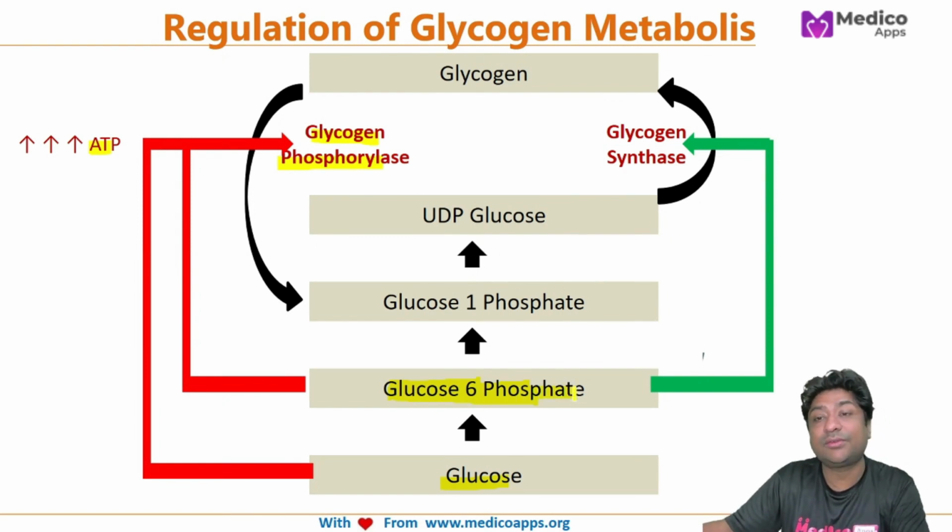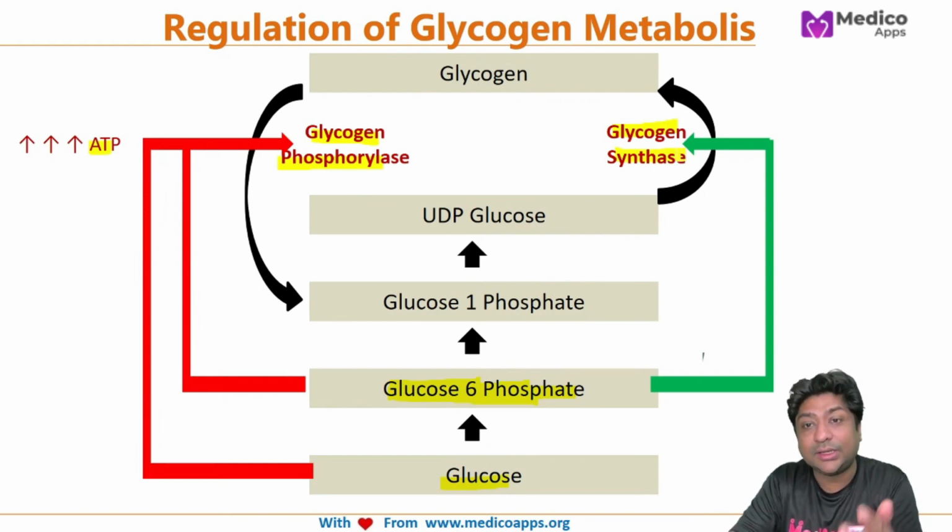Because the glucose 6-phosphate level is high, it will stimulate glycogen synthesis, and a greater amount of glycogen will be formed. Whereas logically, more glycogen should be broken in that case. But even though the glucose 6-phosphate level is high and the glucose level is low, glycogen synthesis will happen. So this is very interesting. We'll look at this glycogen storage disorder in a while.